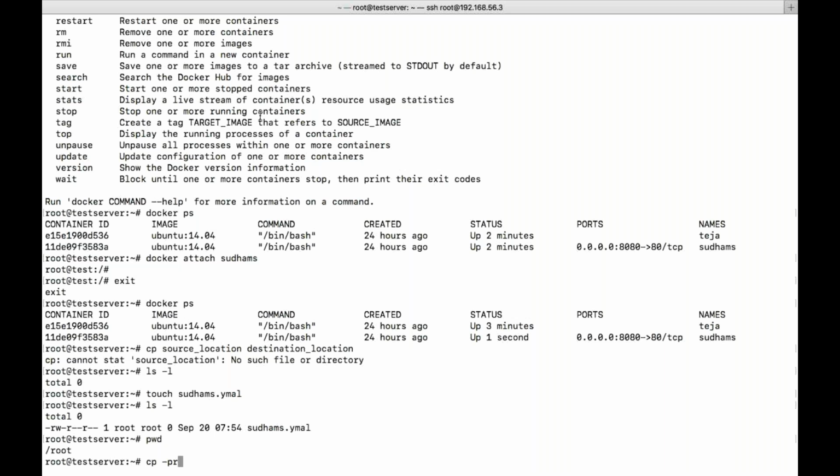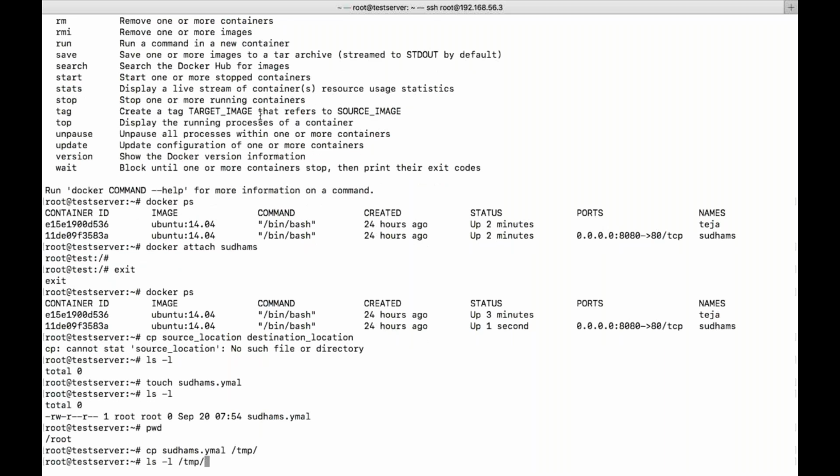Now we don't need anything because obviously it will copy with the same permissions, and I don't want recursive because it is just a file, not a directory. I'm already in the root directory, so I'm not giving the complete path. The destination is the temp directory. Now if you go to the /tmp directory, you can see this file is present.